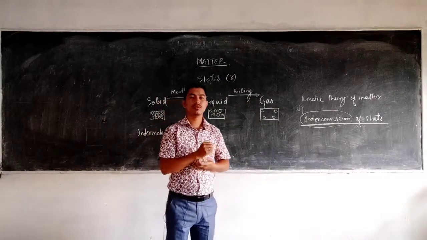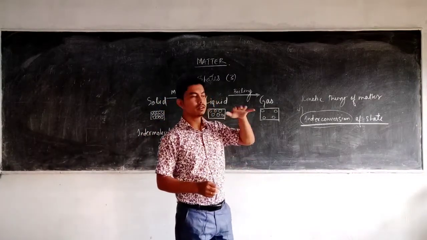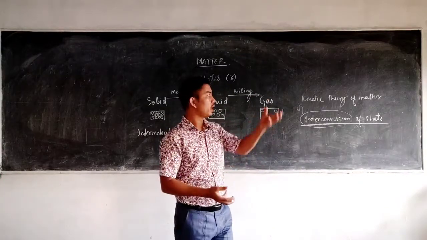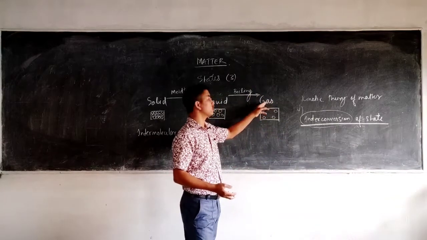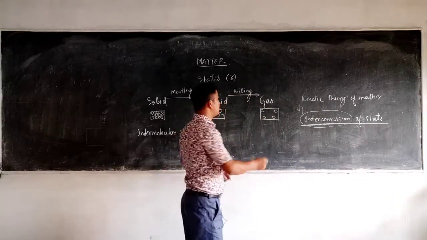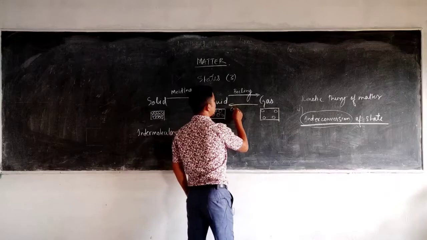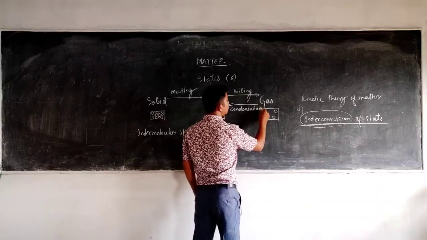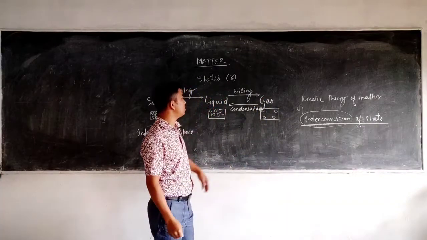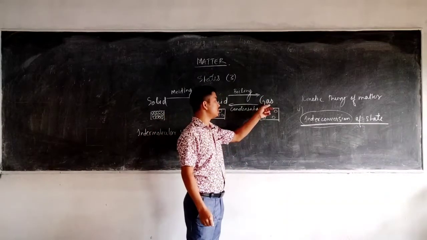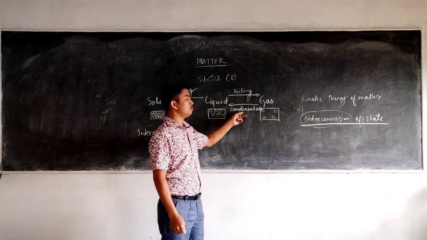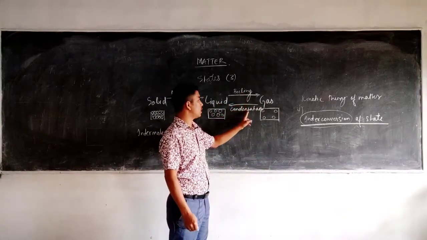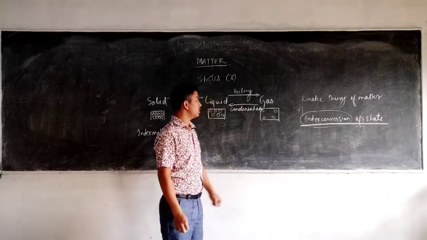Now you must have seen when you cover boiling water, on the lid there are some water droplets. Actually what's happening? That steam or the gaseous state is changing back into the liquid, and that is said to be condensation. So if you are asked to define condensation, it's very simple. Condensation is a process in which the gas changes into the liquid by evolving heat. Okay, so boiling absorbs heat, and in condensation it evolves heat.